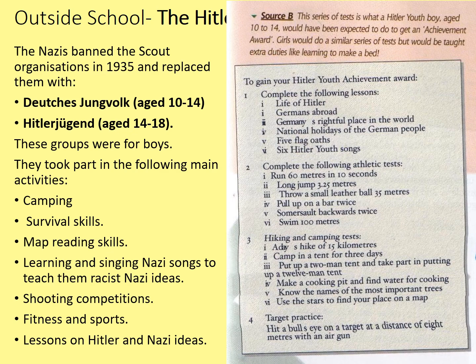Source B is a series of tests of what a Hitler Youth boy aged 10 to 14 would have been expected to do to get an achievement award or badge. Girls would do a similar series of tests but would be taught extra duties like learning to make a bed. To gain your Hitler Youth Achievement Award, complete the following lessons: The Life of Hitler, Germans Abroad, Germany's Rightful Place in the World, National Holidays of the German People, 5 Flag Oaths, and 6 Hitler Youth songs.